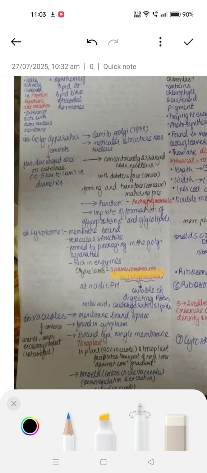Amoeba has a contractile vacuole for osmoregulation and excretion, and protists have food vacuoles. The vacuoles contain water, sap, and excretory products which are not useful.